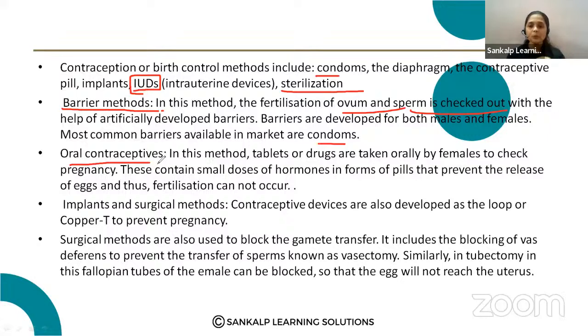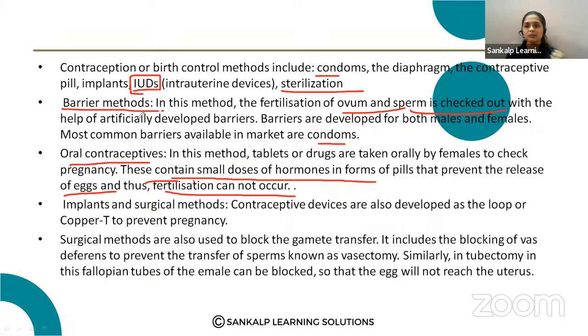These oral pills change the hormonal balance in the female body. They contain small doses of hormones in the form of pills that prevent the release of eggs, and thus fertilization does not occur. So contraceptive methods means what? There should be no pregnancy. Pregnancy should be prevented, right?